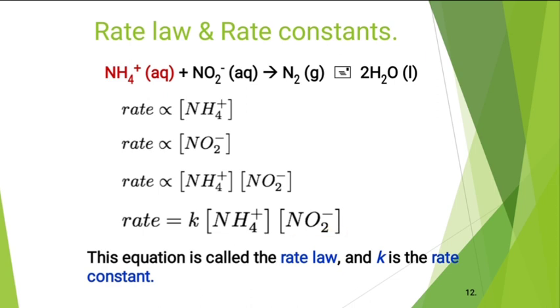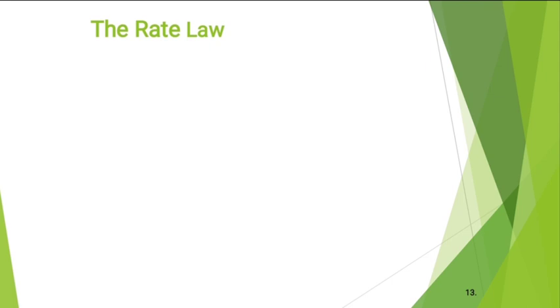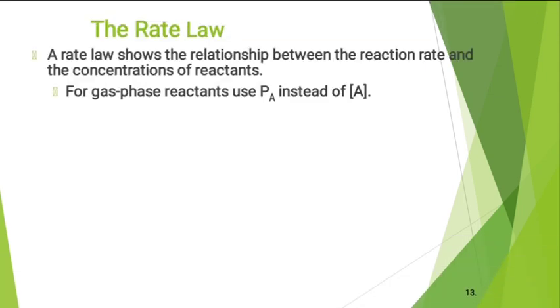This equation is called the rate law, and k is the rate constant. A rate law shows the relationship between the reaction rate and the concentration of the reactants. Simply, reaction rate and concentration are interrelated, and this is shown by the rate law equation.